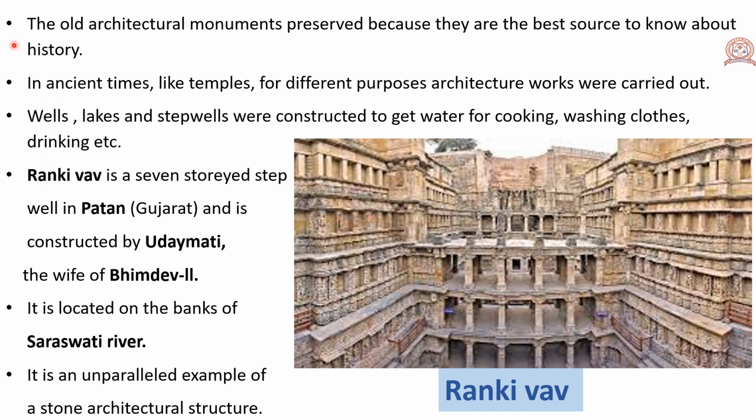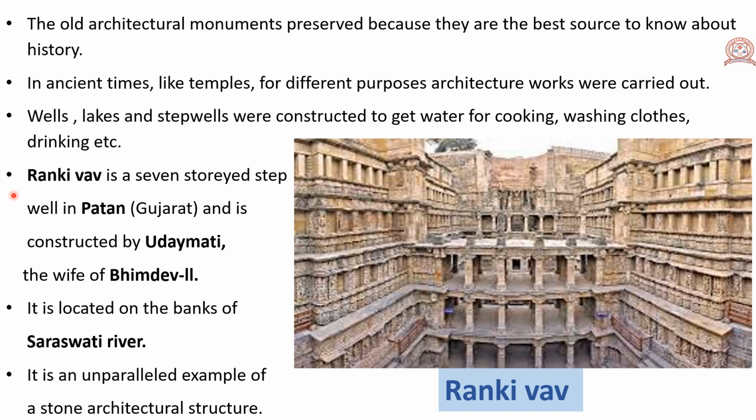The old architectural monuments are preserved because they are the best source to know about history. In ancient times, architecture works were carried out for different purposes, like temples. Wells, lakes, and stepwells were constructed to get water for cooking, washing clothes, drinking, etc.